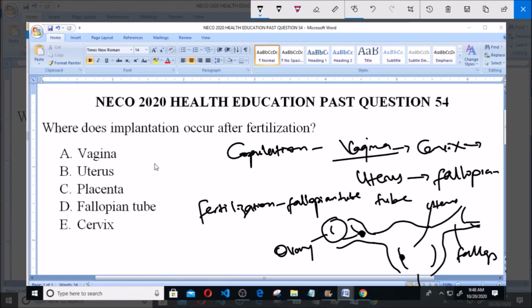So the answer to this question is option B, uterus. Implantation occurs in the uterus after fertilization, whereby fertilization occurs in this fallopian tube. So implantation occurs in the uterus. So uterus is the correct answer to this question. And remember, the uterus is the womb.